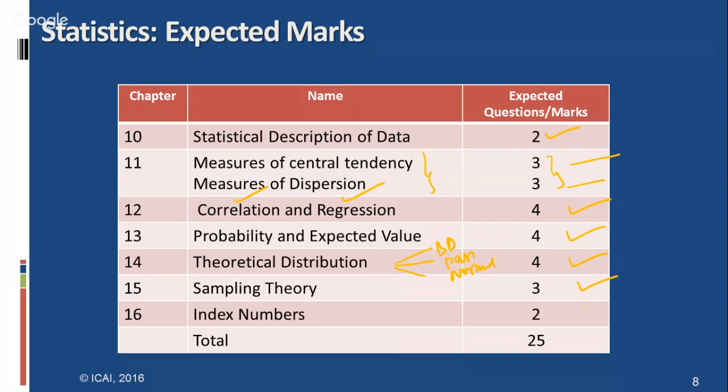And the time reversal test and the factor reversal test are satisfied by the Fisher's index number, which is an ideal index number. Fisher's index number is a geometric mean of Laspeyres and Paasche, and Cauchy's index number also.